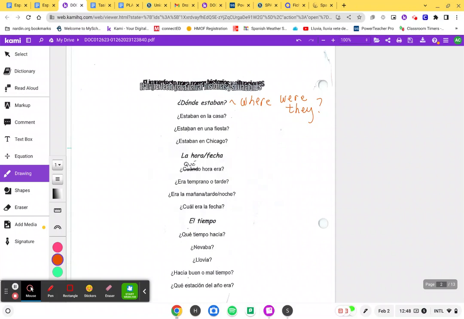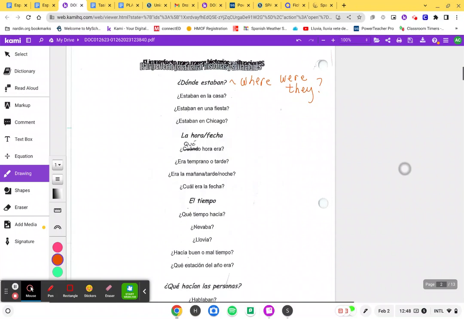So when we go back here, when I'm saying ¿Dónde estaban?, that's using estar, saying where were they? So we could say things like estaban en la casa, estaban en una fiesta, estaban en Chicago. We're just saying where they were. This is different than the pretérito, because in the pretérito we're saying that things happen as a single past action. And this is things that were going on in the past that don't really have a time frame. They could have been in Chicago for weeks, for all we know.